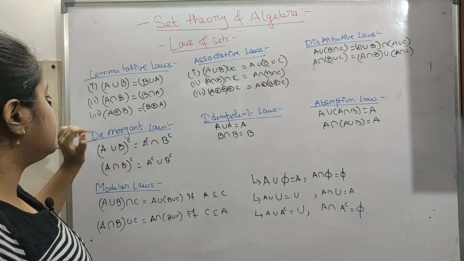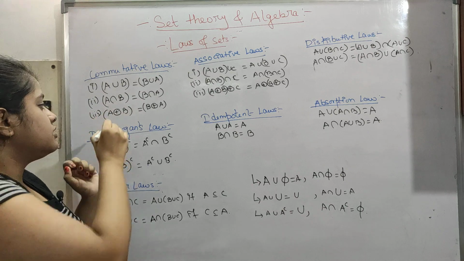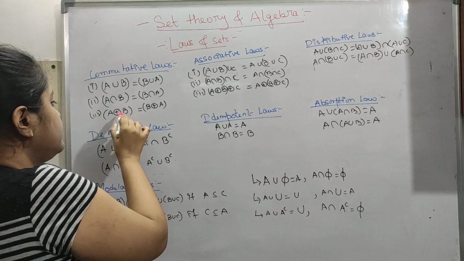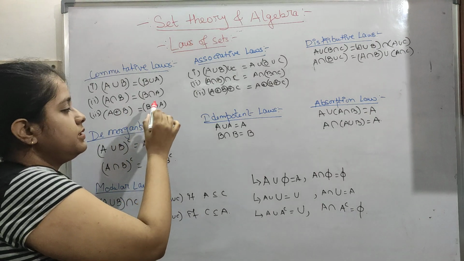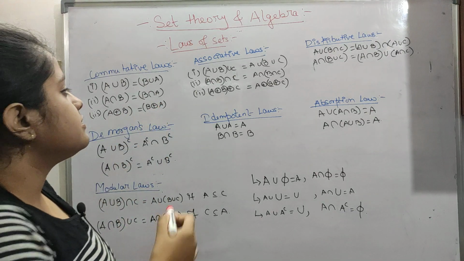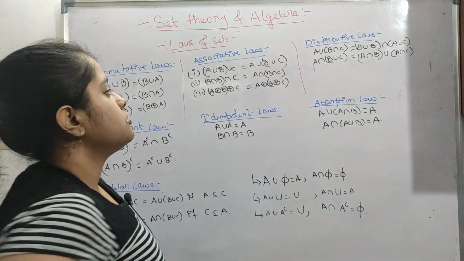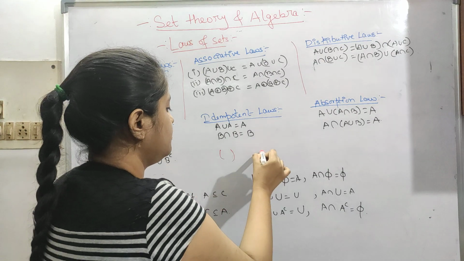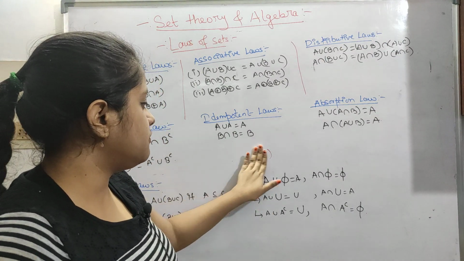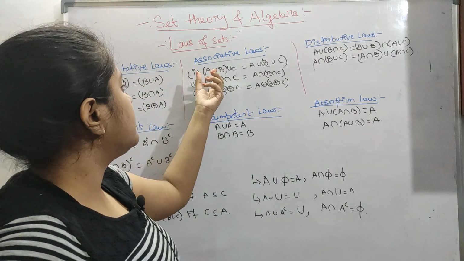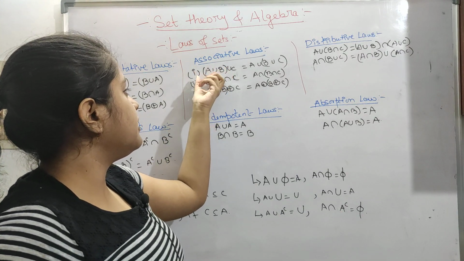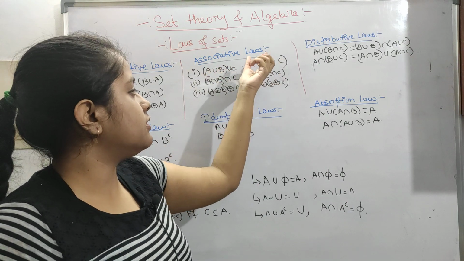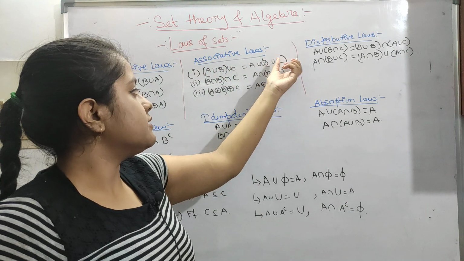Now this is symmetric difference, not XOR. I am telling you again and again, this is not XOR. So A symmetric difference B is equal to B symmetric difference A. Next are associative laws. Associative laws mean the bracket will move to the next position, and we check whether it is equal or not. If we take A union B and then take union C, and we move the brace this way, A union B union C, this will be the same.